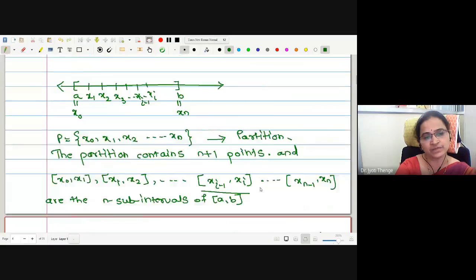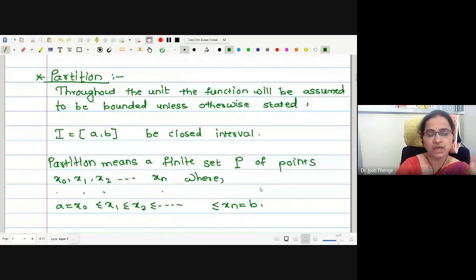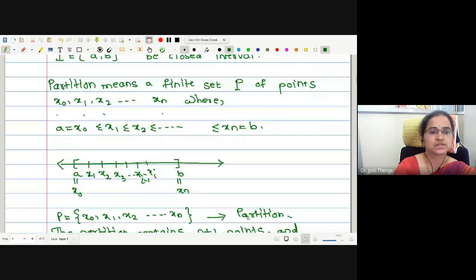Is there any doubt with the definition of partition? We can make the partitions, means we can divide the given interval into a number of subintervals. Therefore, if given an interval, one can make infinite number of partitions. Therefore, the definition of partition is a finite set of points P: x0, x1 up to xn, where this relation is going to hold: x0 less equal by x1, less equal by x2, less equal by xn.